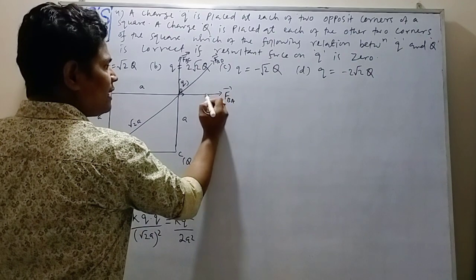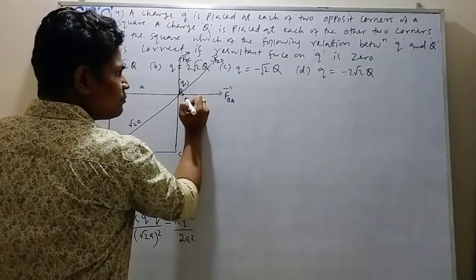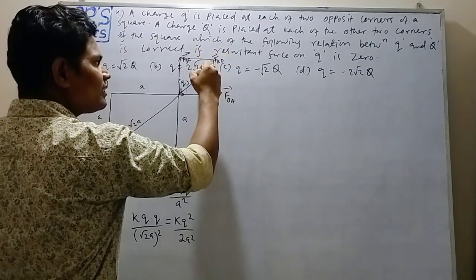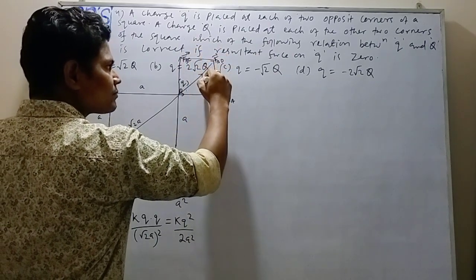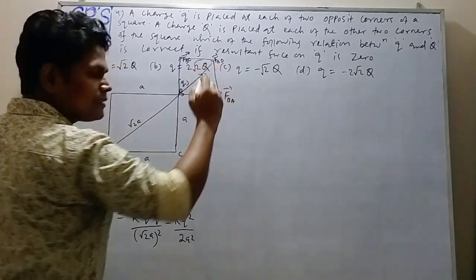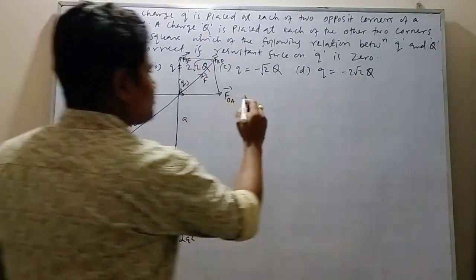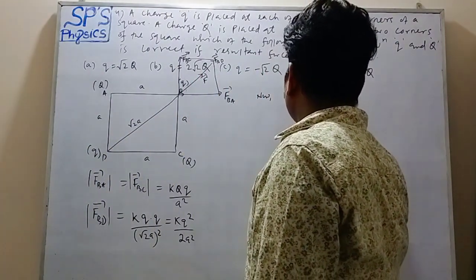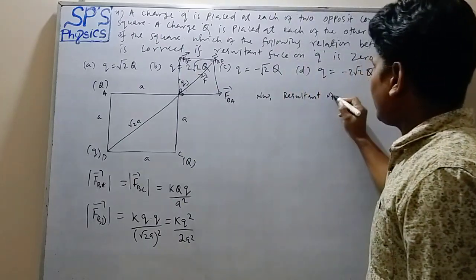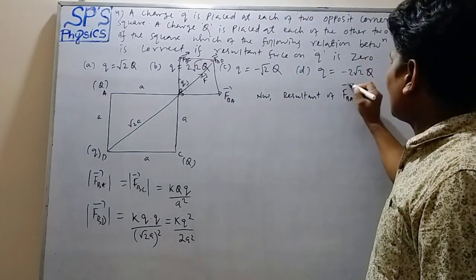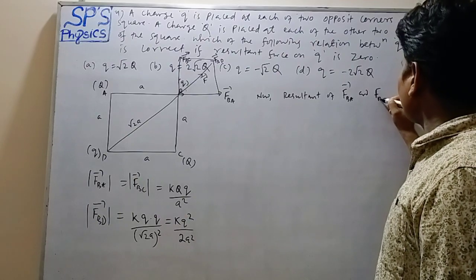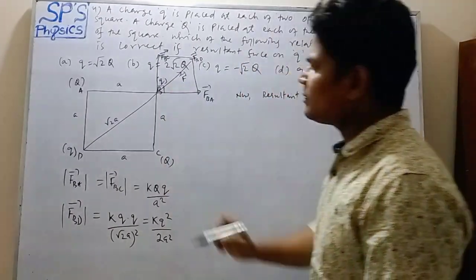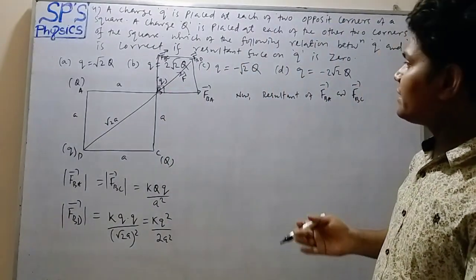Here, the angle between FBA and FBC is how much? 90 degrees. So draw the parallelogram. The resultant is the diagonal, suppose F dash. So theta is 90 degrees.